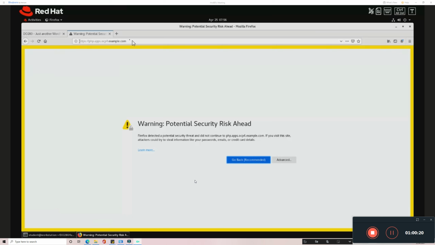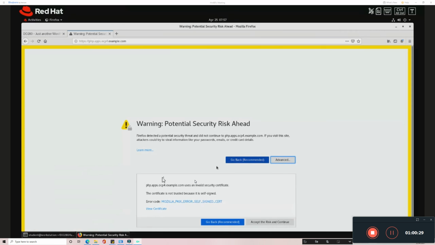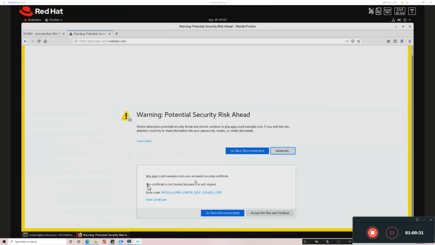Now you can see the warning. Now you can see the potential warning. It's saying security risk ahead. Why is this warning coming? You can go to advanced and analyze that. You can see the warning is coming because the certificate is not trusted, because it is self-signed.